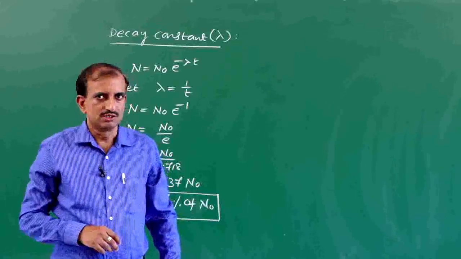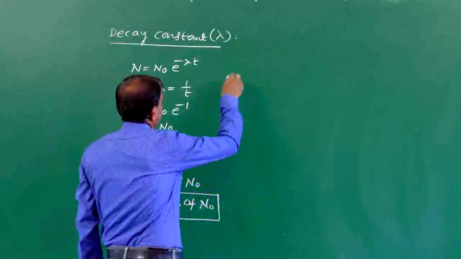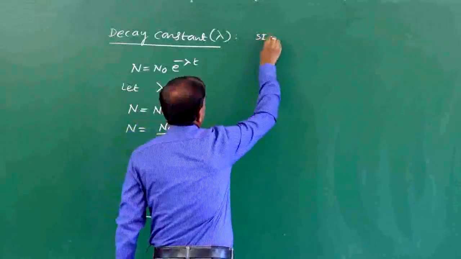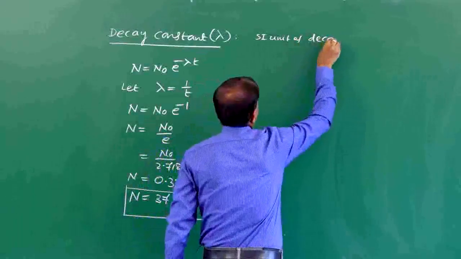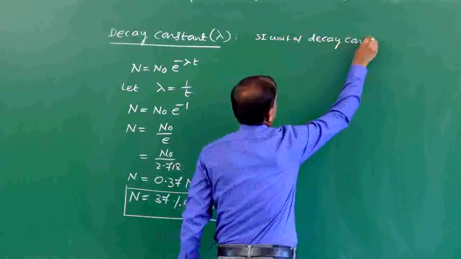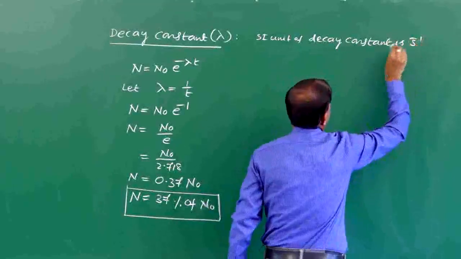The SI unit of decay constant is per second.